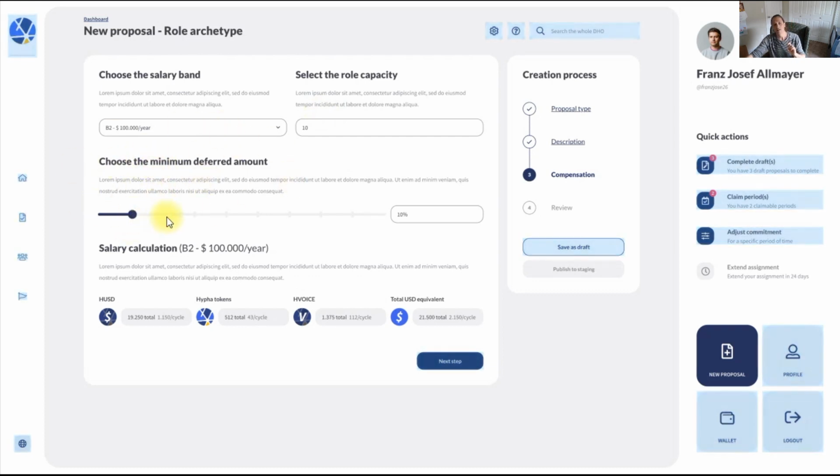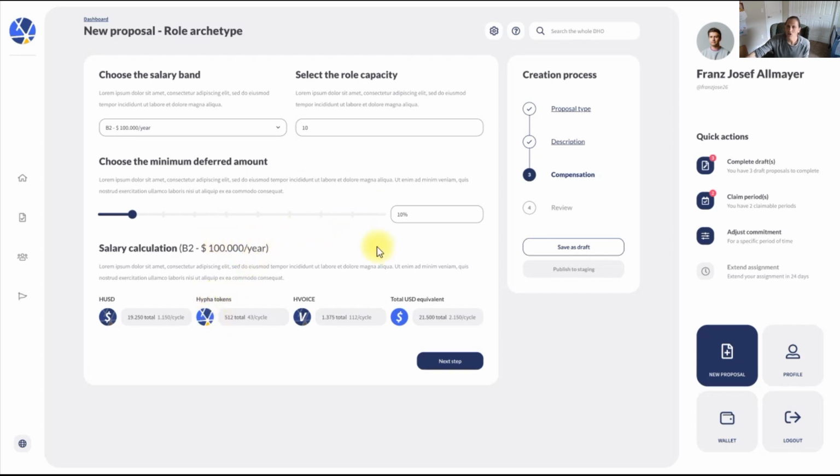Okay, so what else about the archetype is you can choose how much is deferred, meaning how much of this role's pay they're going to take up front versus deferred later. And what deferred means is how much are we going to pay you in dollars versus how much are we going to pay you in the organization's compensation tokens, right? So this is kind of like how much are we going to pay you in cash out of the treasury versus how much are we going to pay you in organization equity.